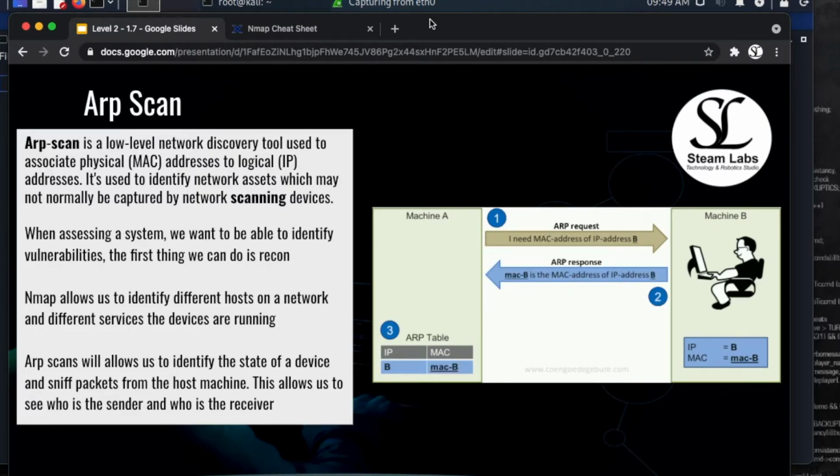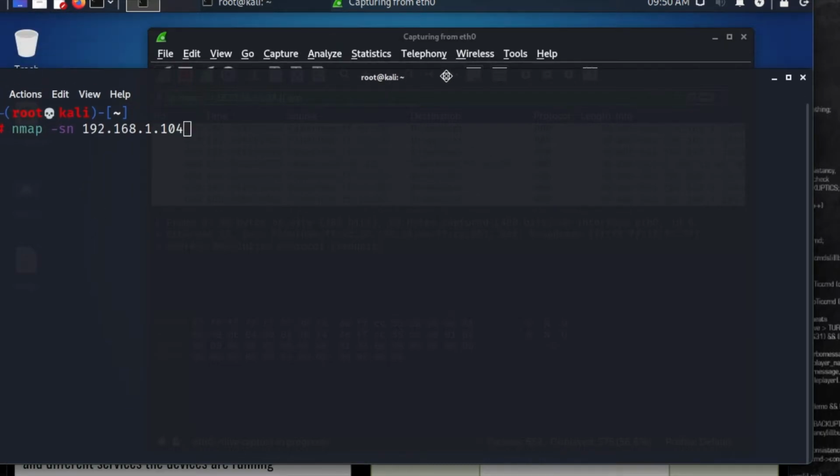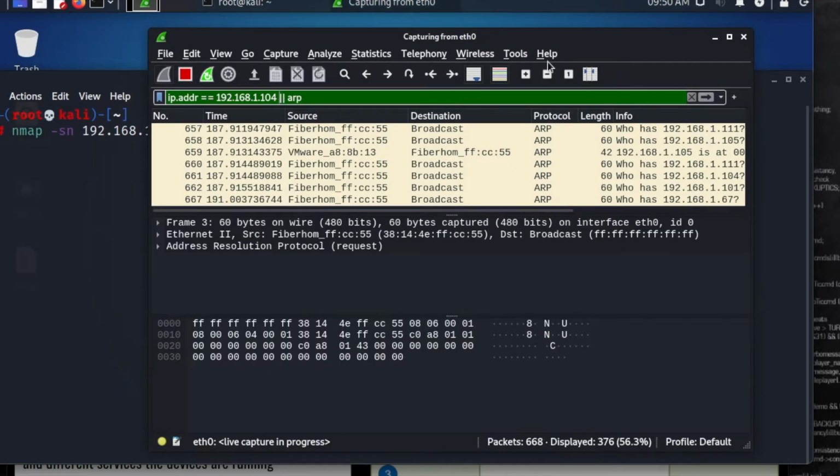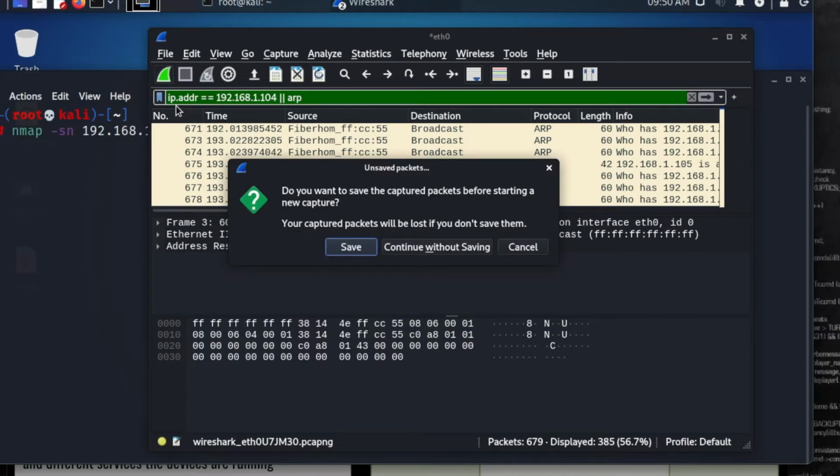So let's have a look at how that works. I am going to press the up arrow on my keyboard, and this is the command which we're going to be running. But before I press enter, what we want to do is go over to our Wireshark tool. And in our Wireshark tool, what we want to do at the top is type in ip.addr equals the IP address of the Western Digital hard disk.